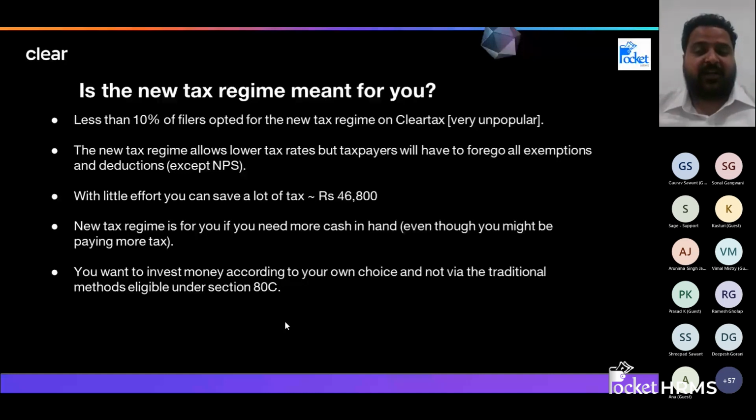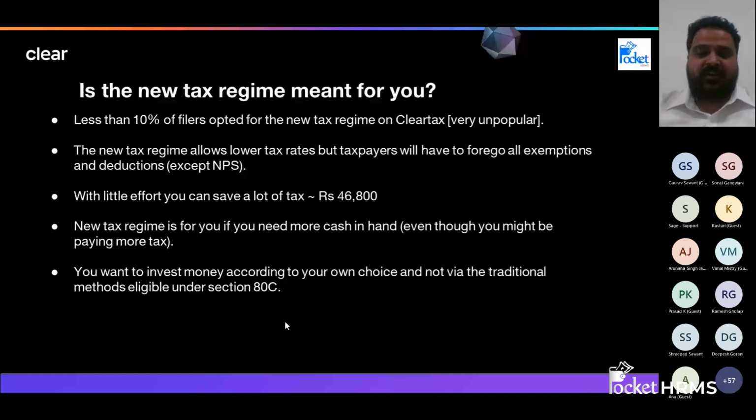So here we'll try to understand what all fields we can compute to understand which regime is beneficial to us. So here what we have seen is only up to 10% of filers are using the new regime.